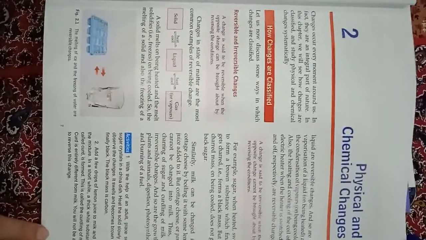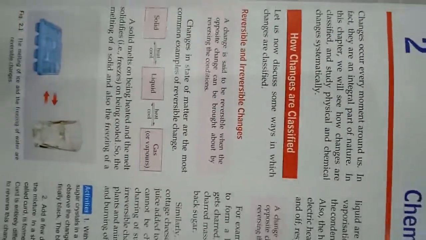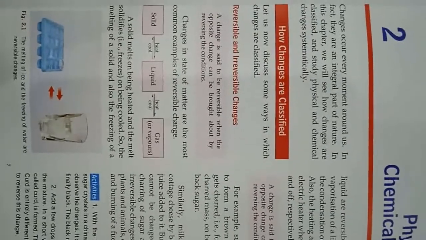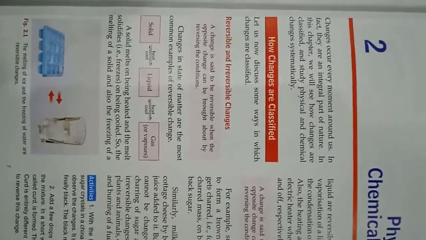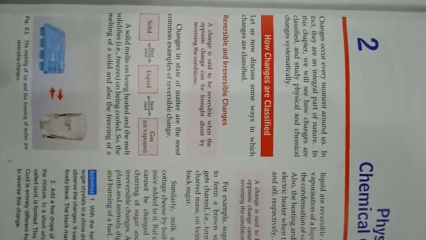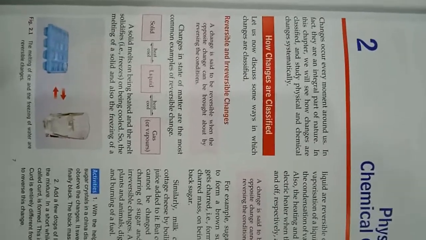Reversible changes. A change is said to be reversible when the opposite change can be brought about by reversing the conditions. So you can notice what a reversible change is: when you can reverse it, when you can bring it to its original form. We can take the example of the states of matter.